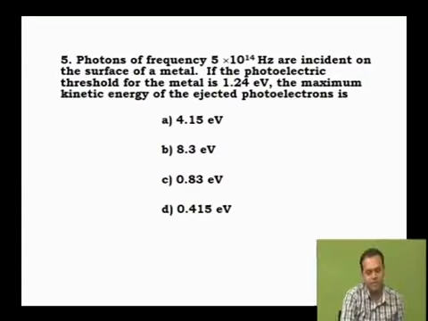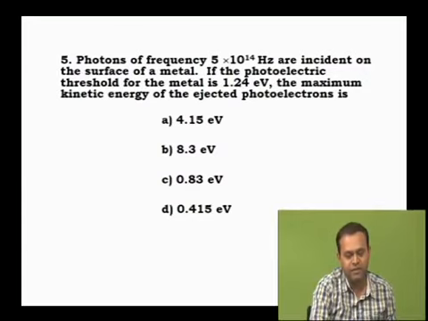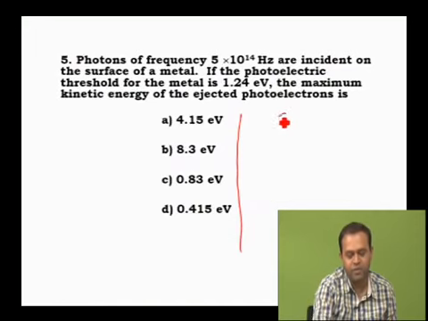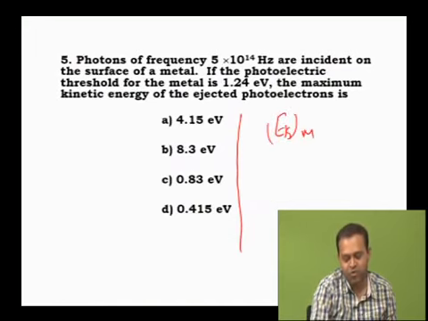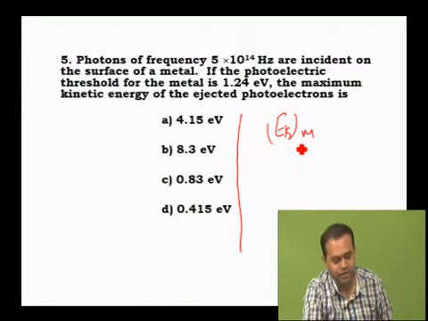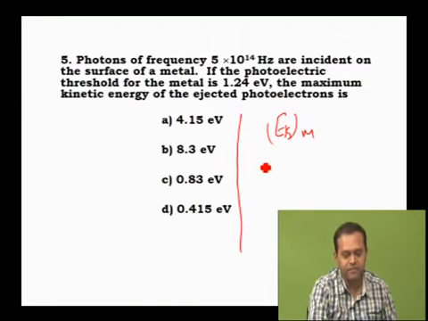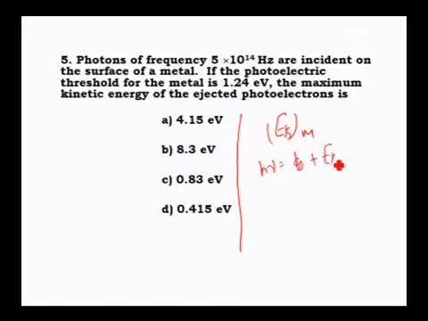Photons of frequency 5 into 10 power 14 Hz are incident on the surface of a metal. If the photoelectric threshold for the metal is 1.24 electron volt, find the maximum kinetic energy of ejected photoelectron. Here, we have to calculate the EK maximum value. Again, the problem is based on the Einstein photoelectric equation. That is h nu is equal to phi naught plus EK maximum, correct?